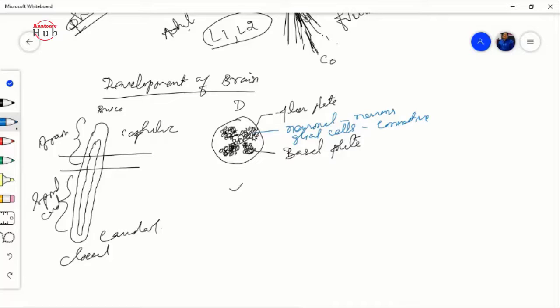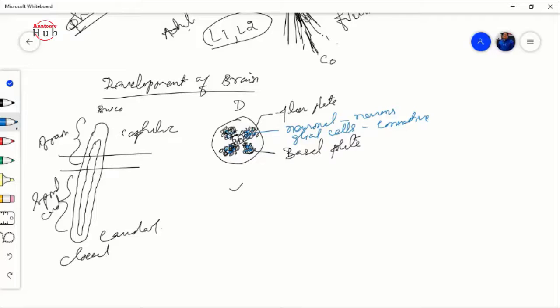The glial cells help in myelination of the axons of the neurons, and they provide nutrition and protection to these neuronal cells.